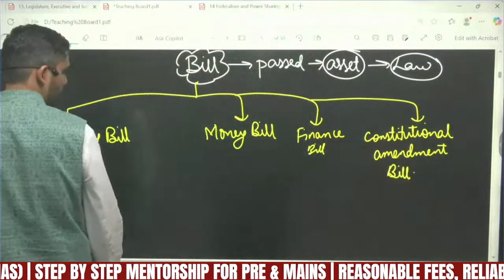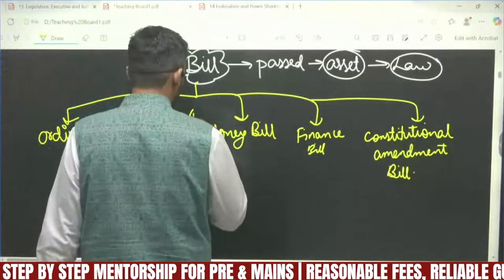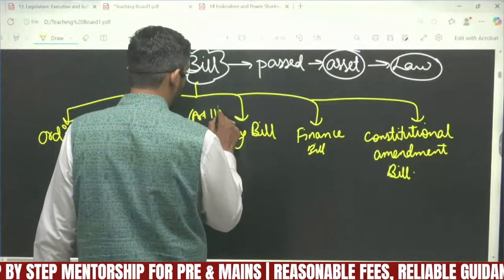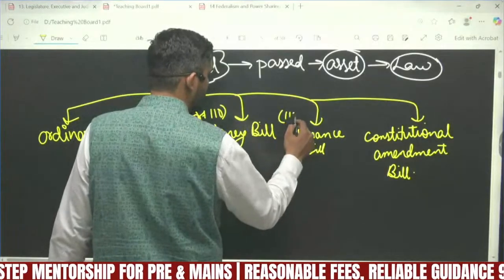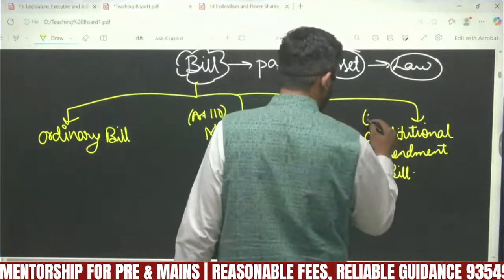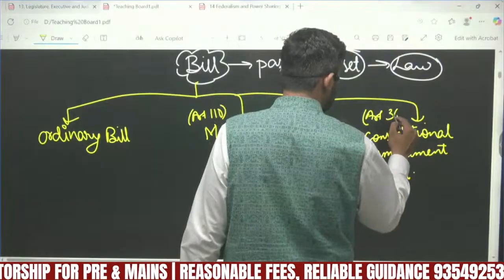So this is as per Article 110, Article 112, and Article 368.